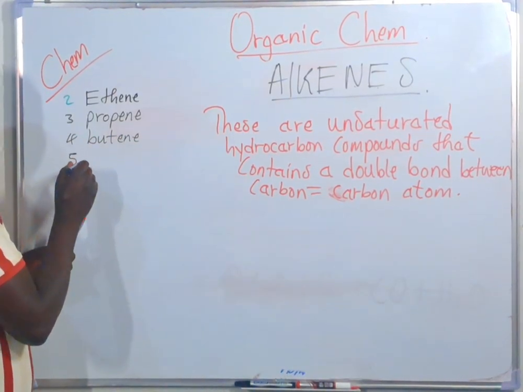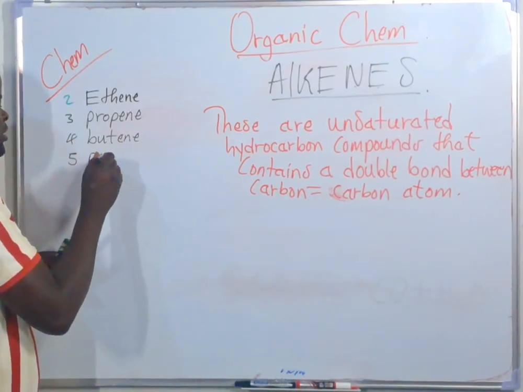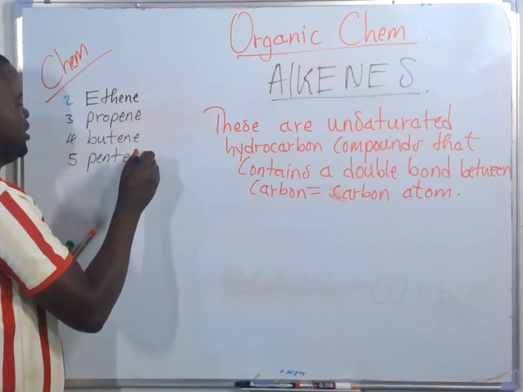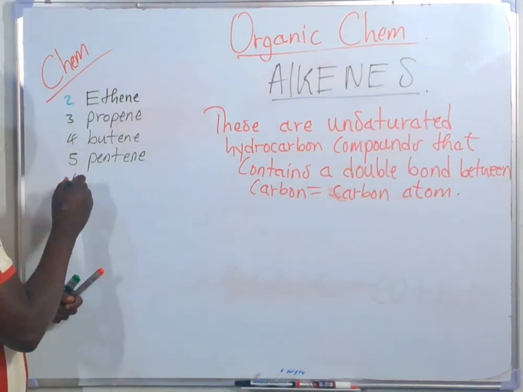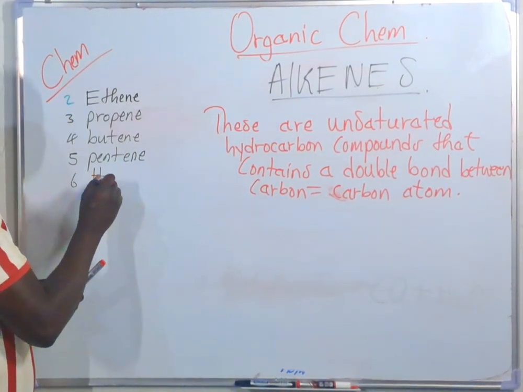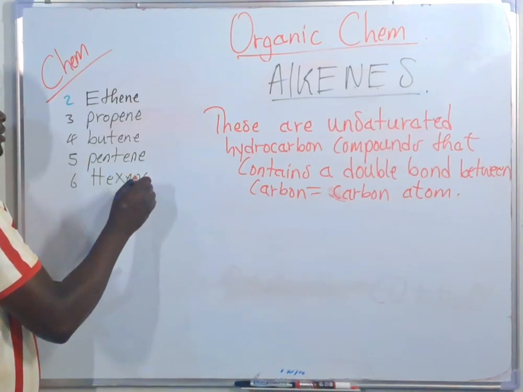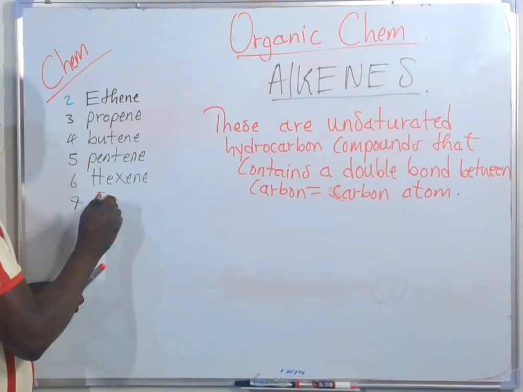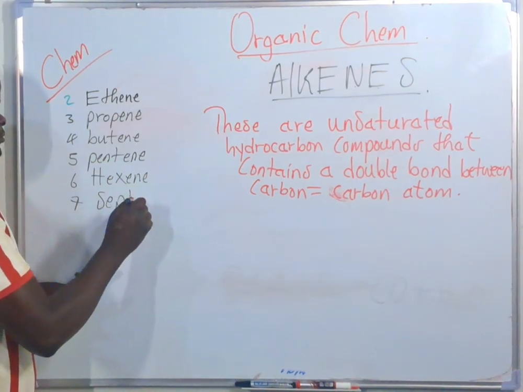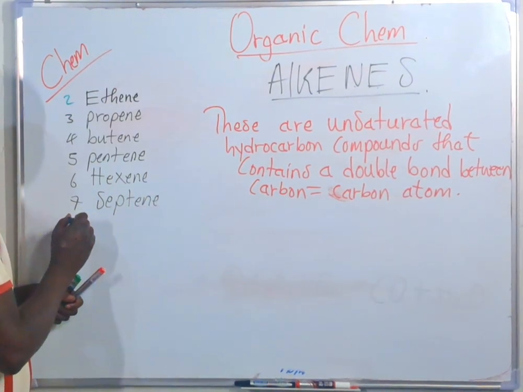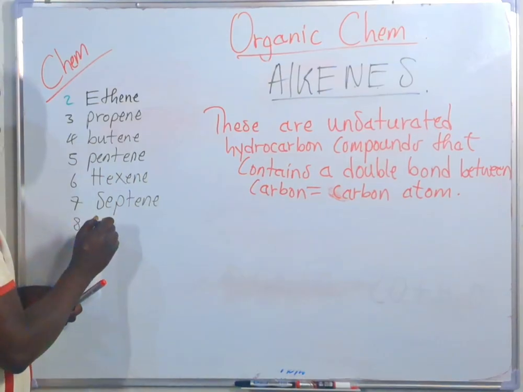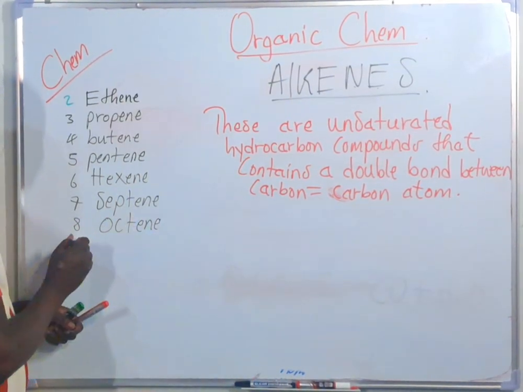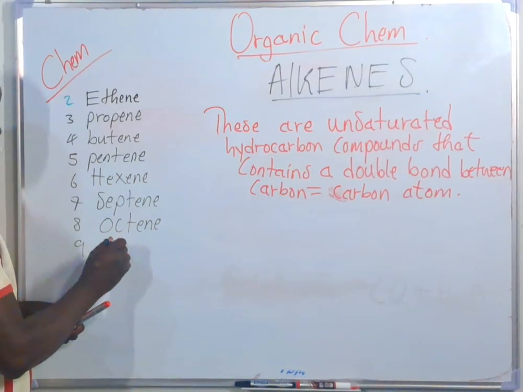And the one having 5 carbon atoms is called pentene, which is considered to be the fourth member in this homologous series. The one with 6 carbon atoms is called hexene. Then 7 is called heptene. The 8th one is called octene. Then the 9th one is called nonene.